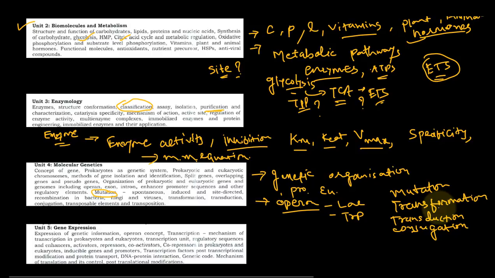What objectives are asked in this exam? Suppose mutation: spontaneous mutation, and there is also induced mutation. You must go through site-directed mutagenesis. This and recombination are most important. What are the genes involved in the recombination process? How does the recombination process occur? Then the different structures of chromosome are most important.